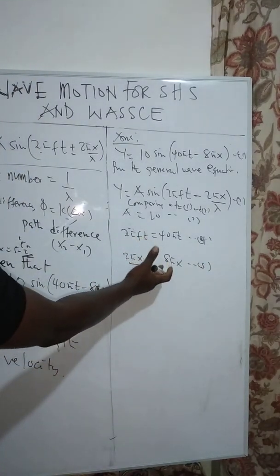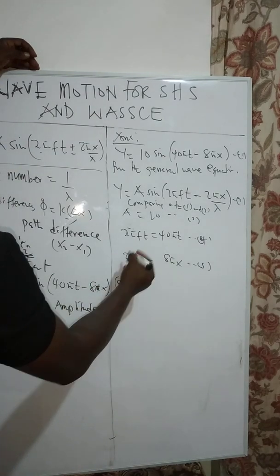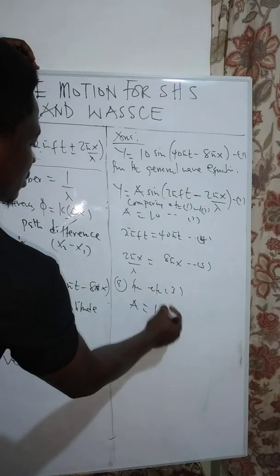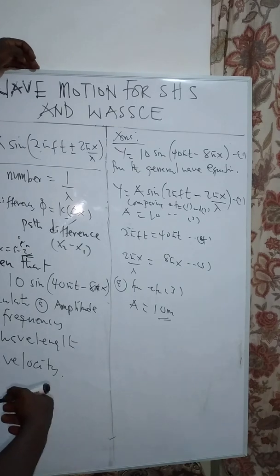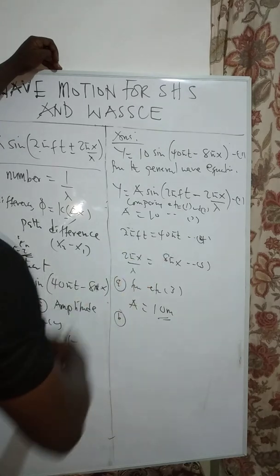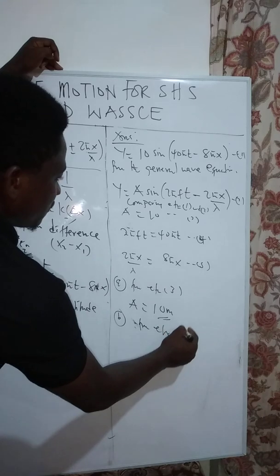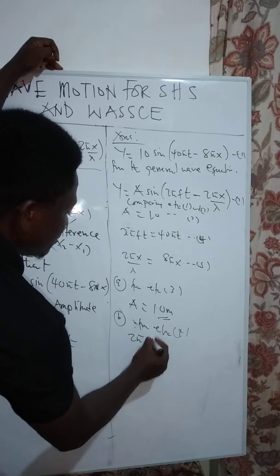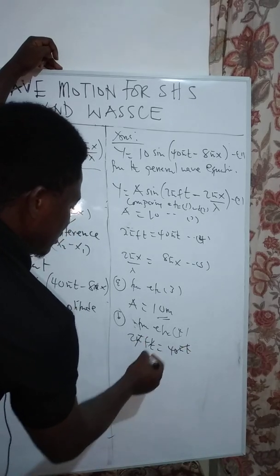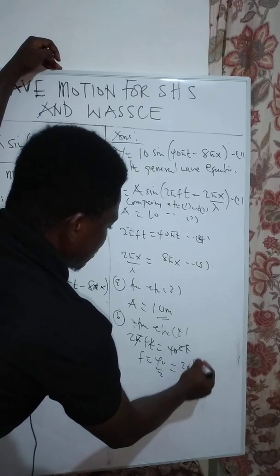So now that we have done all the comparison, let's go to our first question, amplitude. So A. From equation 3, we know that A is equal to 10, which is in what? Meters. Then B, we have to find frequency. So we look for the equation where there is frequency. We can see that from equation 4, 2 pi ft is equal to 40 pi t. Pi t will cancel pi t, then f becomes 40 over 2, which is equal to 20 hertz.